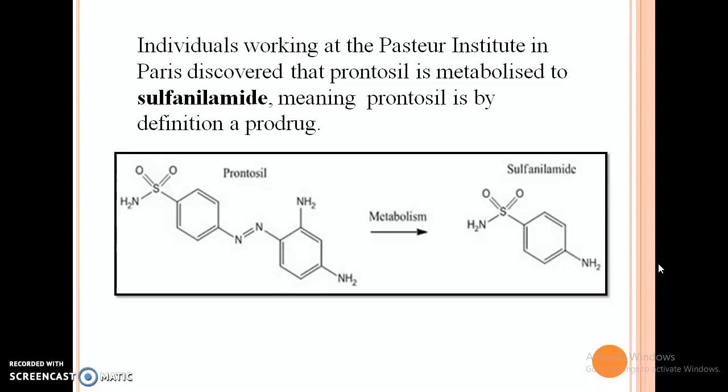The individuals working at the Pasteur Institute in Paris discovered that prontosil is metabolized to sulfanilamide. It means that prontosil acts as a prodrug. This is the reaction showing how prontosil gets metabolized to form sulfanilamide.